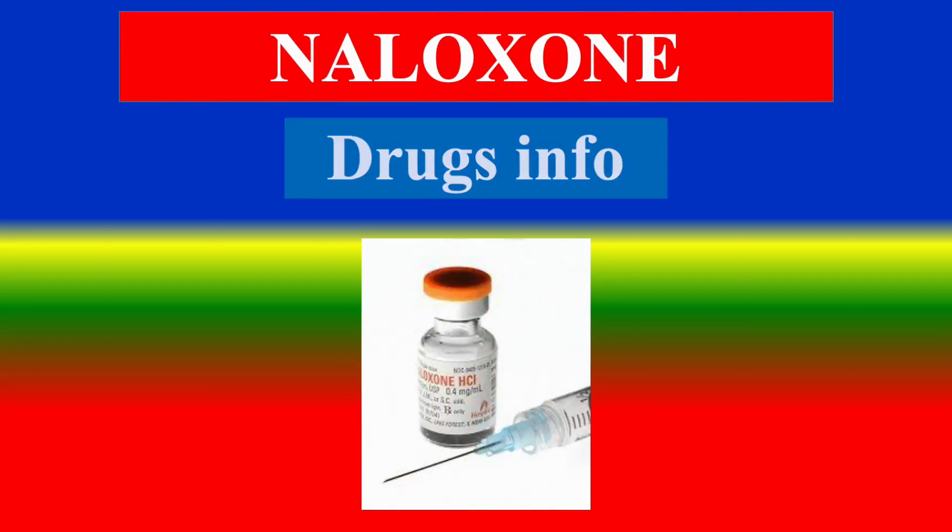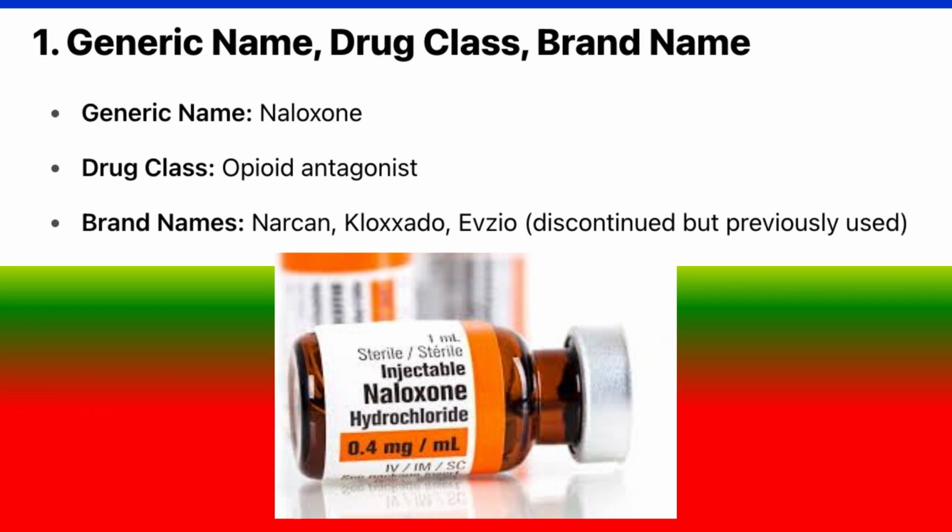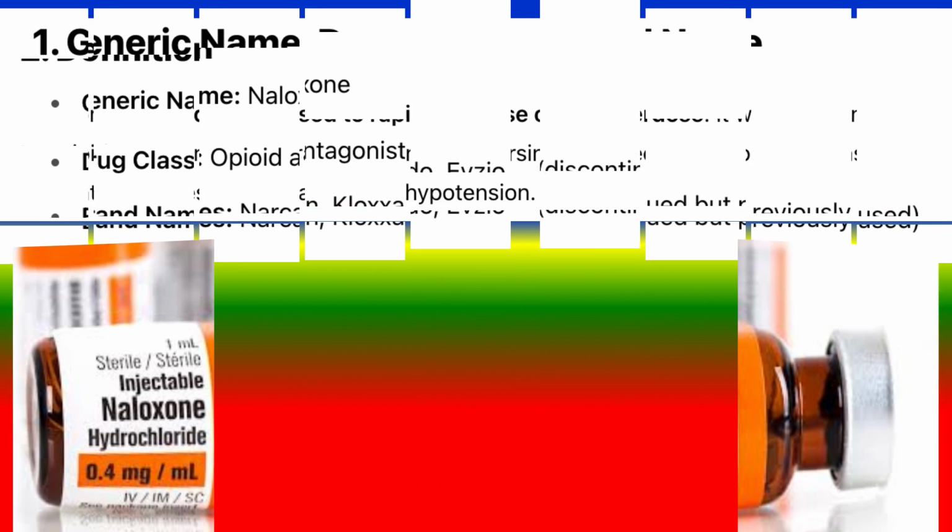Here is a comprehensive overview of naloxone, addressing all your requested points. 1. Generic name, drug class, brand name. Generic name: naloxone. Drug class: opioid antagonist. Brand names: Narcan, Zimhi, Evzio (discontinued but previously used).